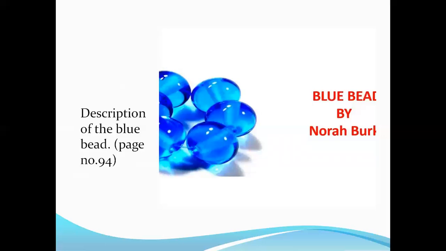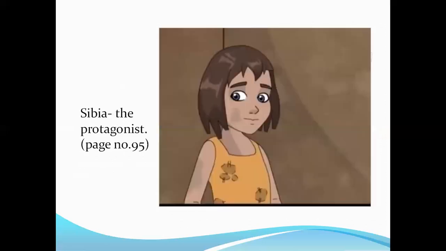So it looked exactly like a blue bead. It had been rolling for a long, long time, and by chance there was a piercing in the middle. So it exactly looked like a blue bead. Now in page number 95, as we move with the sequence of the story, the description of the protagonist, Sibia, is given.